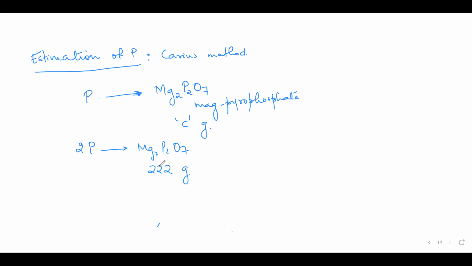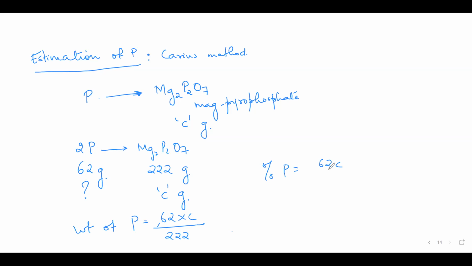So 222 grams of this has phosphorus is 31. दो phosphorus है तो 62. So magnesium pyrophosphate has 62 grams of phosphorus. 222 grams is 62. So C grams of magnesium pyrophosphate will have how much of phosphorus? Weight of phosphorus will be 62 into C divided by 222. Percentage of phosphorus will be 62C divided by weight of organic compound multiplied by 100.